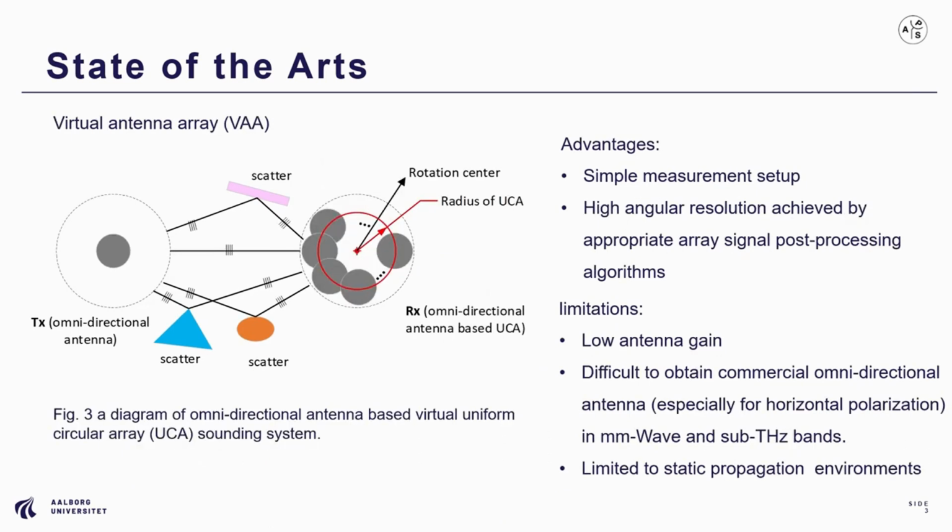Another popular sounding scheme is the virtual array-based scheme. In the conventional virtual antenna array-based sounding, a single omnidirectional antenna element can be moved to different spatial positions, forming arbitrary array configurations. To easily compare with the directional scan sounding, we use a virtual uniform circular array here for illustration. The channel spatial profiles with high angular resolution can be obtained by using array signal processing algorithms. For millimeter wave and sub-terahertz band channel measurements, using low-gain omnidirectional antenna is not favorable, and the required omnidirectional antennas in these bands are scarce.